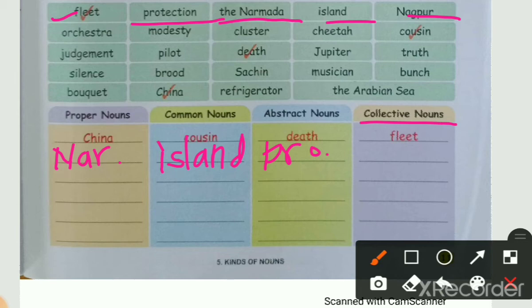What is that next word? Nagpur. So Nagpur, what is it? It is a name of a city. So where will it come? It will come in a proper noun. So write Nagpur in a proper noun.